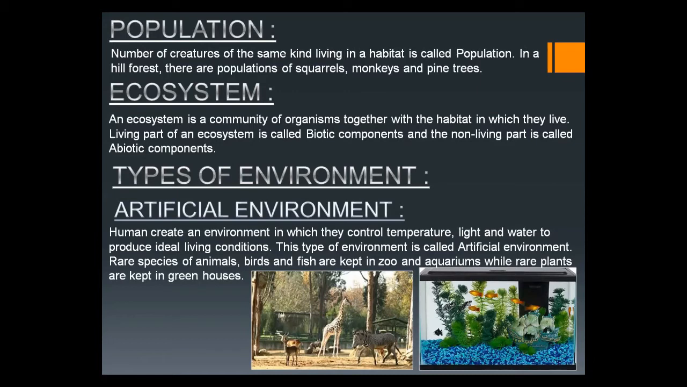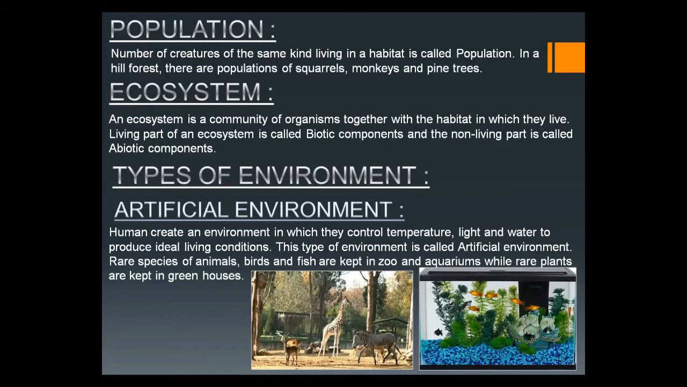The colony of ants that share the same habitat is called the population of ants. Or we can say in a hill forest, we find a population of squirrels, a group of squirrels, a group of monkeys, a group of pine trees, they are found in the same habitat. So we find the population of squirrels, the population of monkeys, the population of pine trees. Again, I repeat, the number of creatures of the same kind living in a habitat is called population.